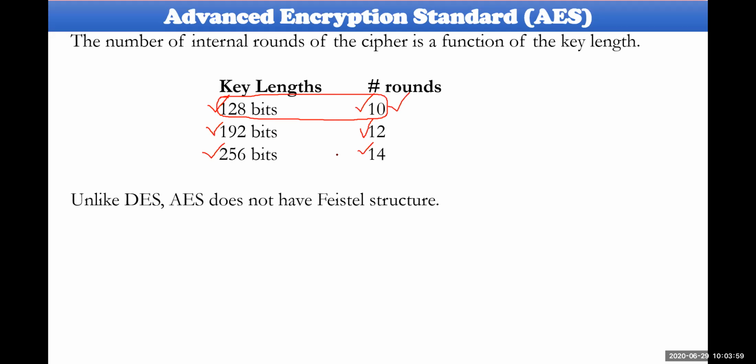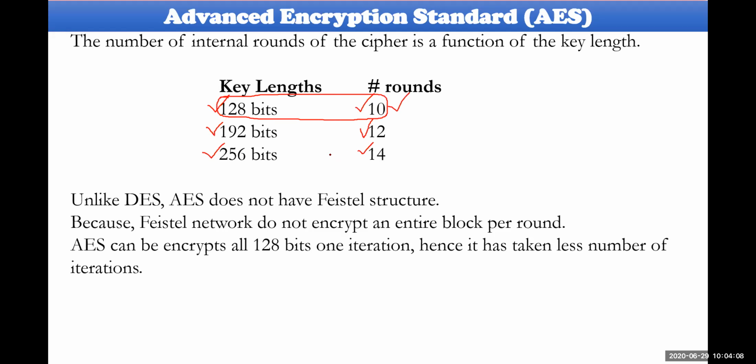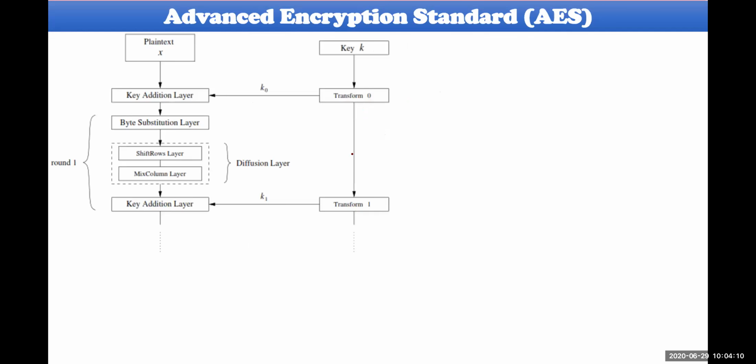And it is not a Feistel network. It has its own structure, so let us discuss that structure today. This is the structure we have to consider here. The plain text is X, and the key must be added to the plain text. This particular round I will take probably by tomorrow's class. It cannot be explained right now, so the key addition transformation cannot be taken today.